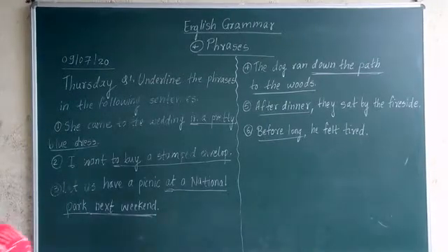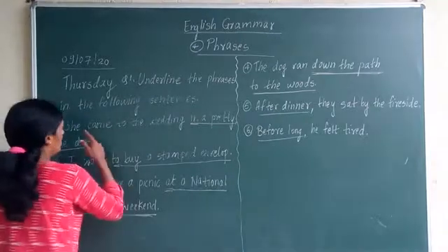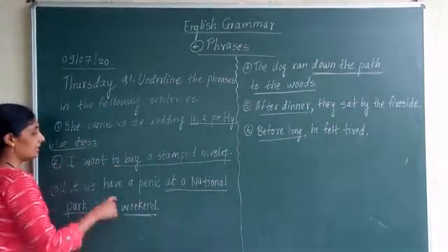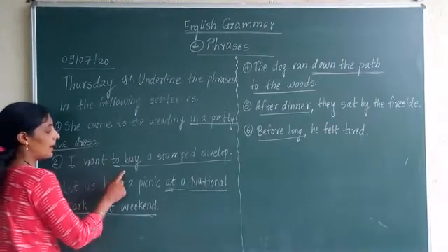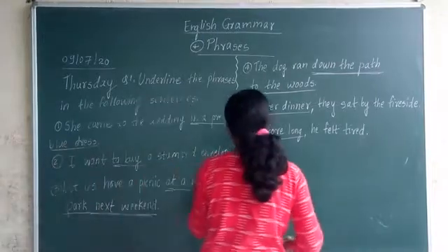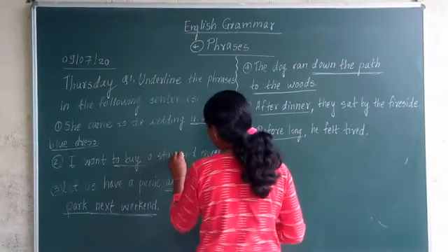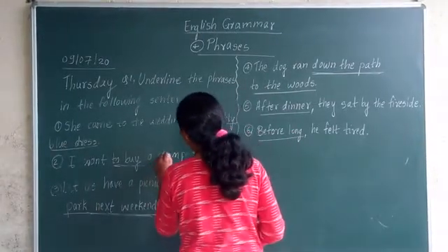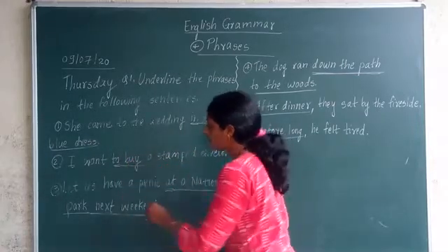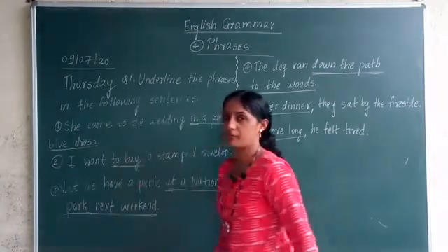There are 6 more examples. So in the first sentence, in a pretty blue dress is a phrase. The second sentence, to buy, I think so, to buy this much is enough. Because a phrase can occur at any place, only to buy. These two words will make a phrase, to buy.